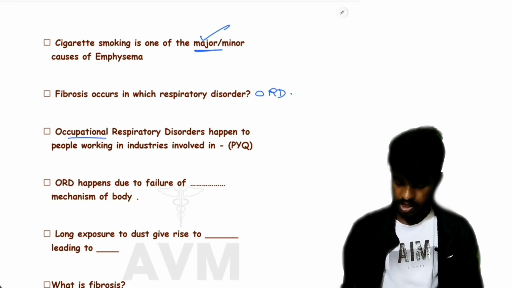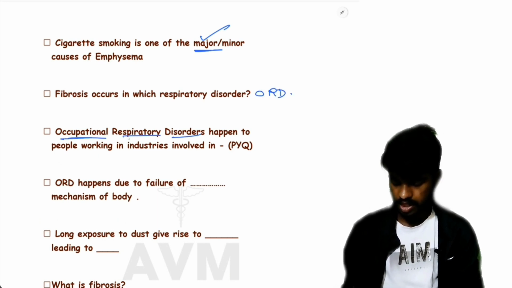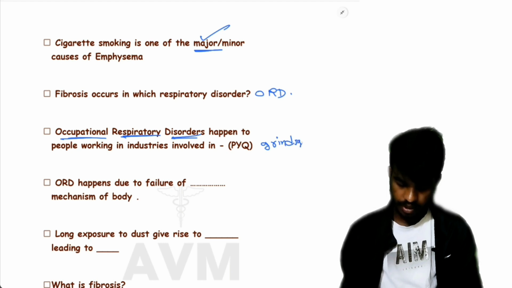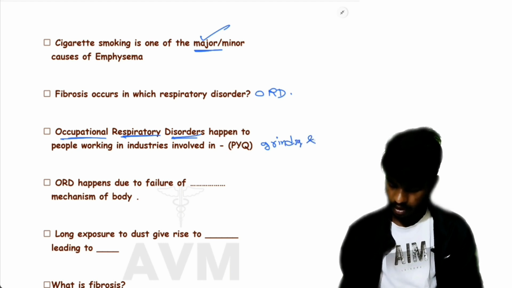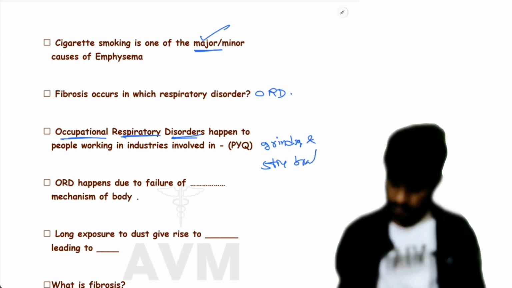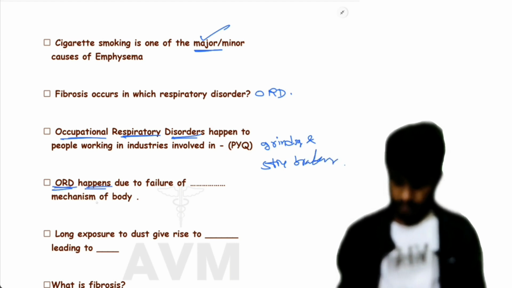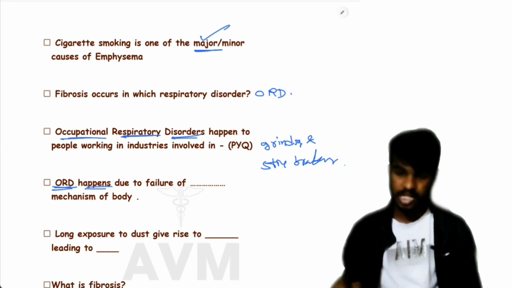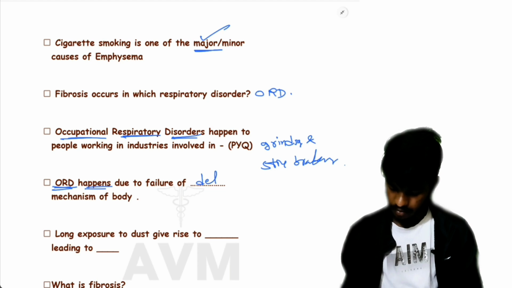ORD, occupational respiratory disorders, happens to people working in industries involving grinding and stone breaking. ORD happens due to failure of the defense mechanism of body.